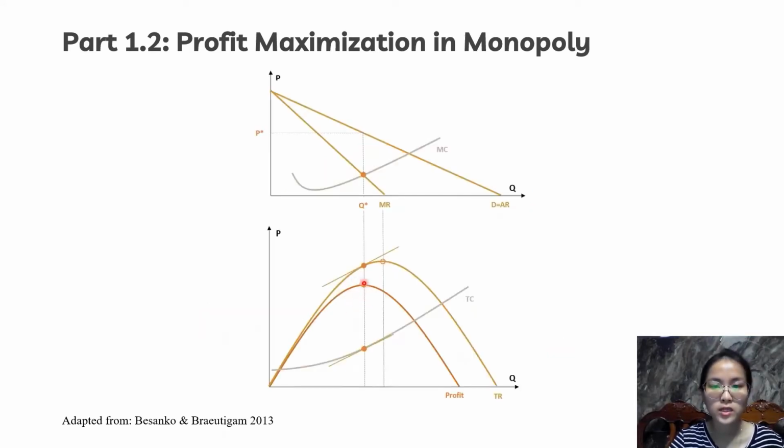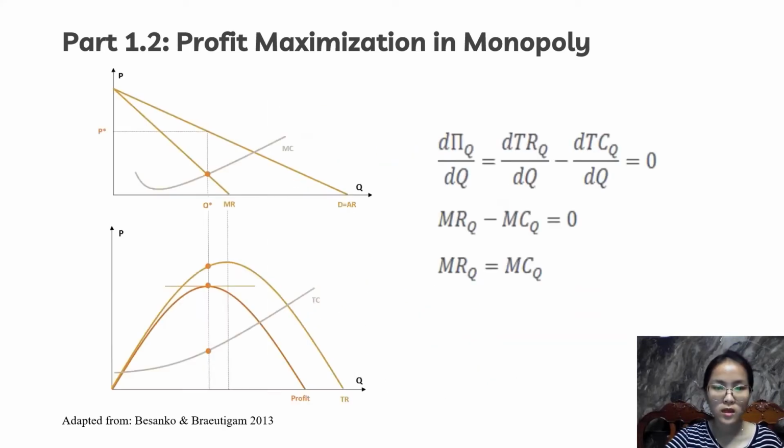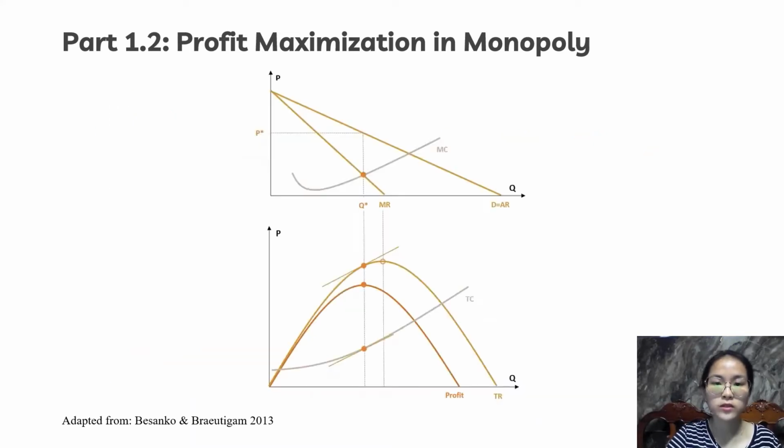At the optimal quantity, we can see that the slopes of TR and TC, which are MR and MC, are equal. This can also be found by setting the slope of the profit function equal to 0 at the optimal point. Conclusively, the monopolist's optimal quantity is where the additional revenue covers the additional cost. The optimal price can be found by plugging its output back into the demand equation.